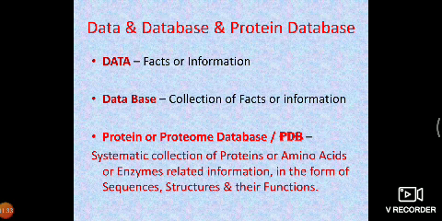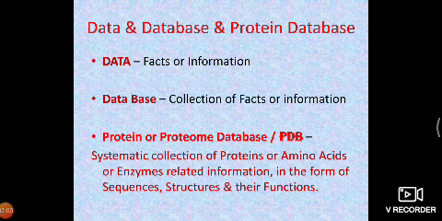Let's see. In terms of computer language, data means the facts or information, whereas database means the collection. Once we collect information, once we note it down, once we download it, once we secure this collected information, that time the information's collection is called a database.